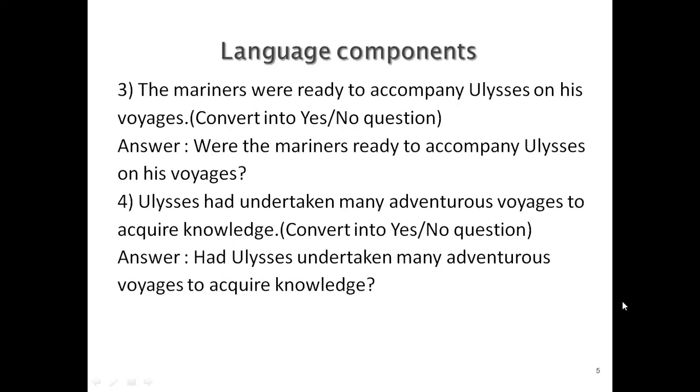Now in the fourth sentence, the yes no question has started with have verb because the sentence itself has a have verb. Ulysses had undertaken. Had is a have verb. So if you have the have verb in the sentence, your question also starts with a have verb. Same have verb as given in the sentence. Tense should be retained in the answer. Ulysses had undertaken. If that kind of a sentence is given, your question will be, had Ulysses undertaken many adventurous voyages to acquire knowledge?